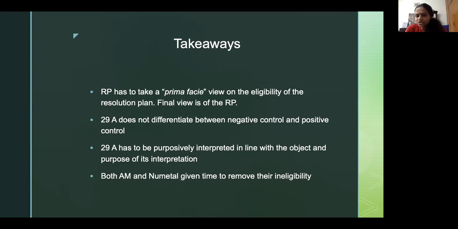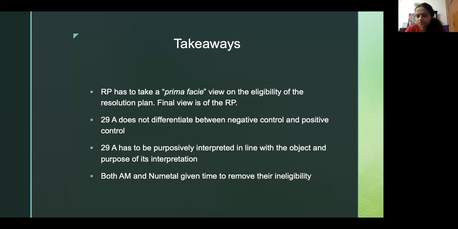It also raised the question of who should have actually looked into the ineligibility, and how the COC allows such plans to eventually pass through to the NCLT. Then it was decided the burden of proof is on the RP to make a prima facie decision as to the eligibility of the plan in terms of 29A, and pass that prima facie finding to the COC, and then the COC will look into the nitty-gritties of who's related to what and the eligibility for 29A.